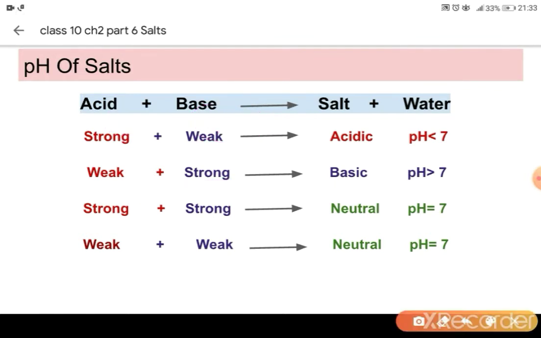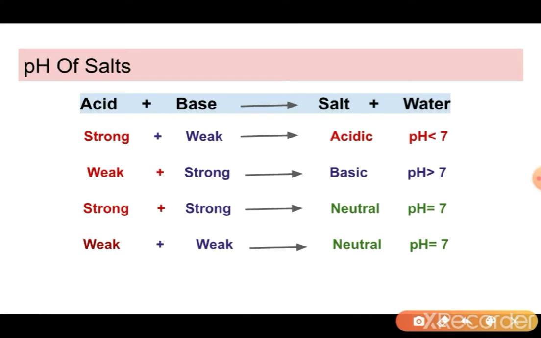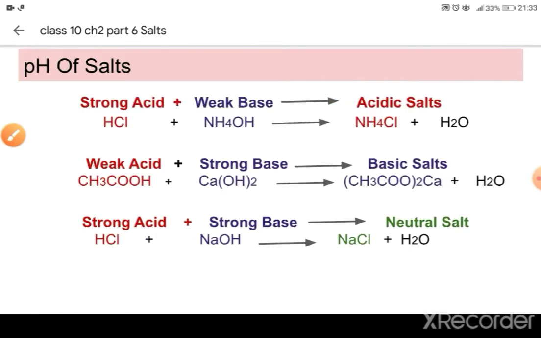If strong acid and strong base react together, then a neutral salt will be formed. And similarly, if weak acid and weak base react together, then also a neutral salt will be produced.